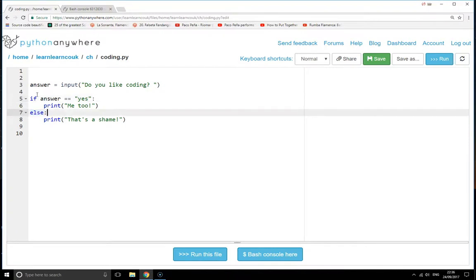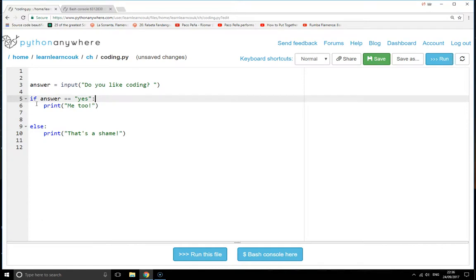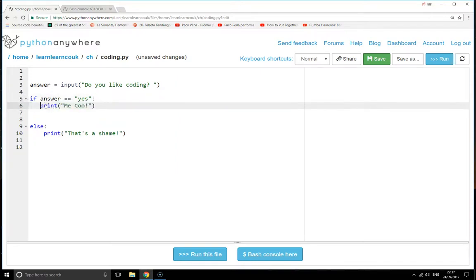So what we've done here is created two branches, and the way we've created the branch is we've said if they answer yes, do this indented code. Now, what do I mean by indented? Well, I mean here that you've put 4 spaces. 1, 2, 3, 4. There you go. 4 spaces. So this branch goes down here, and inside this branch is any of the indented code. Only if the answer is yes will it execute the code that is indented.